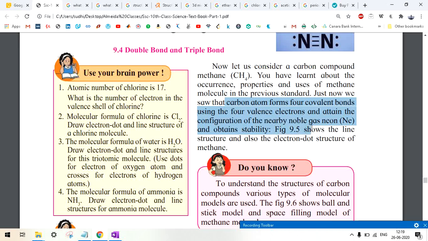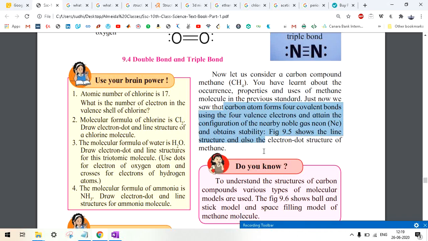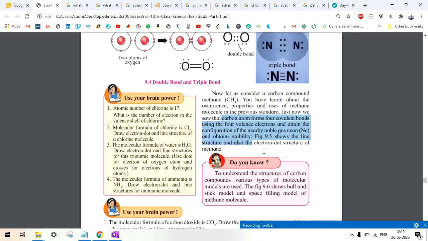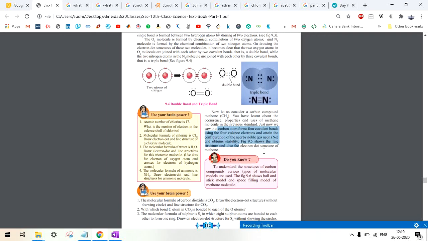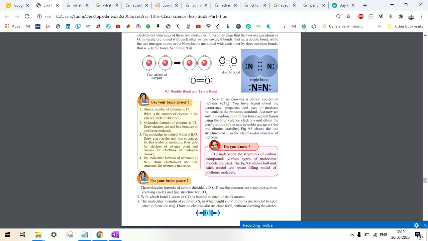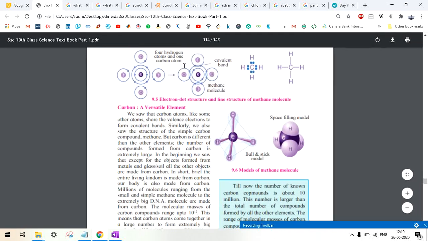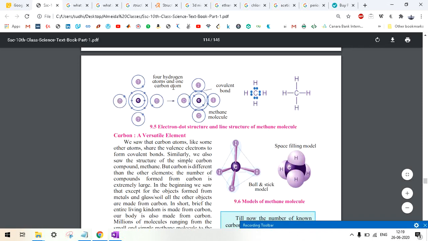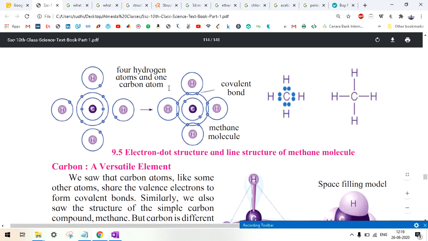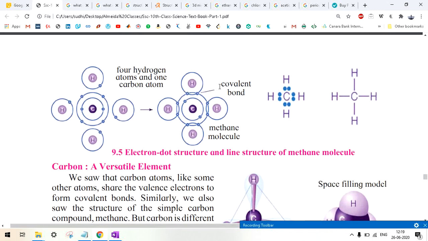Figure 9.5 shows the line structure and also the electron dot structure. Try to read this and solve this question. Very good, there is an excellent diagram of methane, if you see. I hope you all can see this diagram.